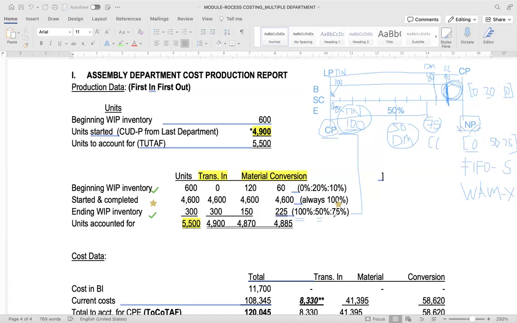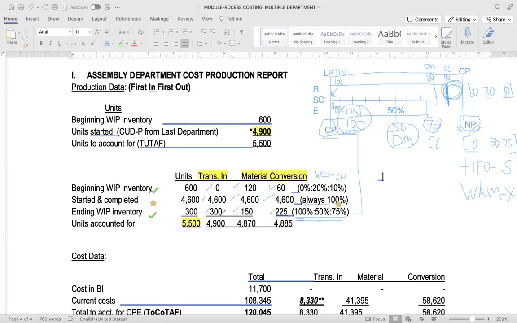So these are the percentage work done for the current period. And for started and completed, it is always 100%. So you have 46, 46, 46. You have 0, 120, that's 20% of 600, and 10% of 660. 300, 100% of 300, 50% of 300, that's 150, and 75% of 300, that's 225.